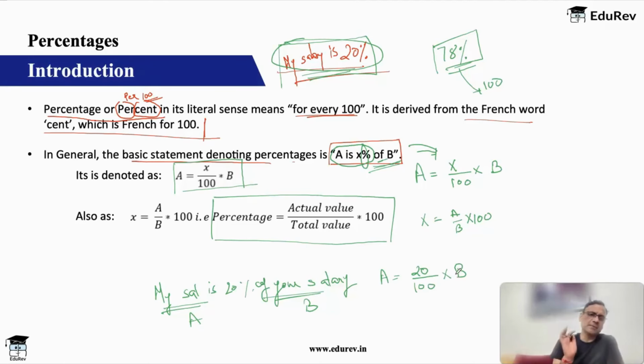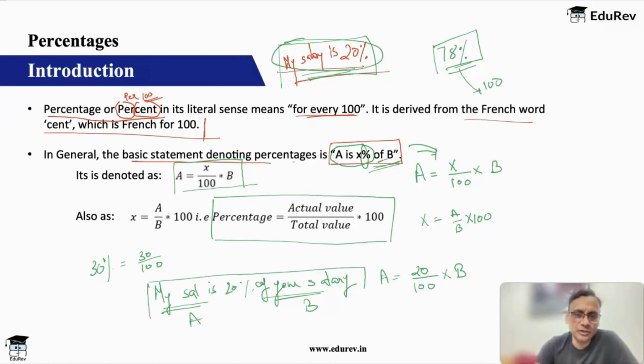Okay, so this is the basic meaning of percentage. If you just say 30%, all that you can do is say 30 upon 100. You can remove percentage, put 100 in the denominator. That's all that you can do. Though again, you can't really move forward with this. There has to be some attached data. But this is what 30% will mean. And to make the sentence meaningful, you'll have to compare percentage with something, like with your salary, which is B. You compare it with something so that it makes sense. So this is the basic concept of percentage.